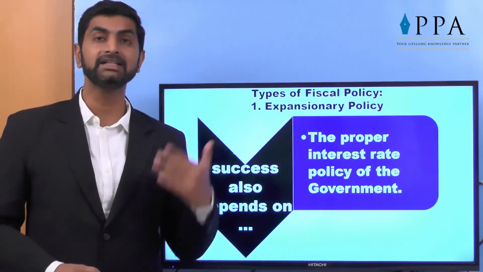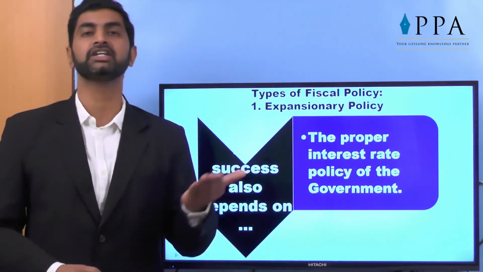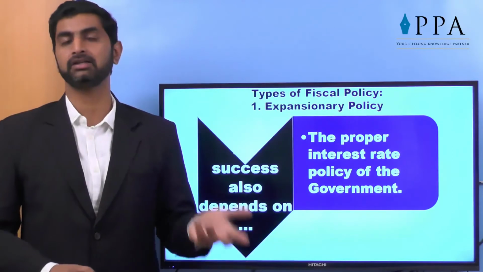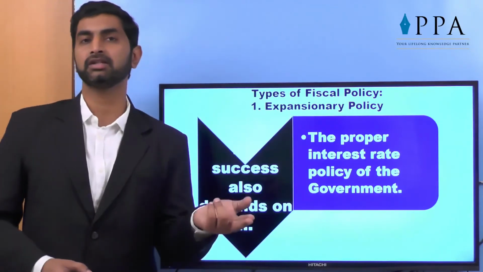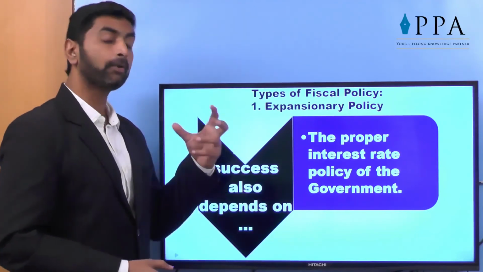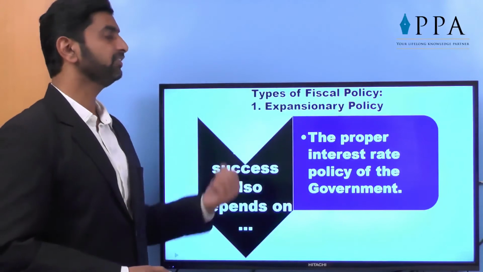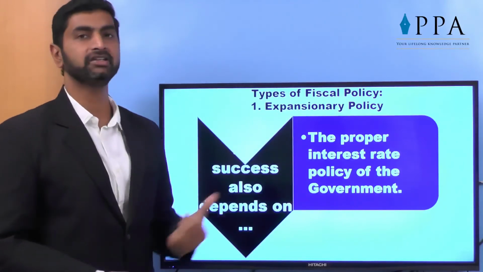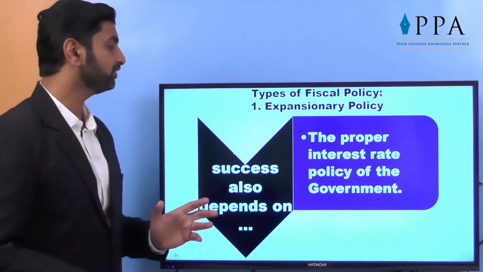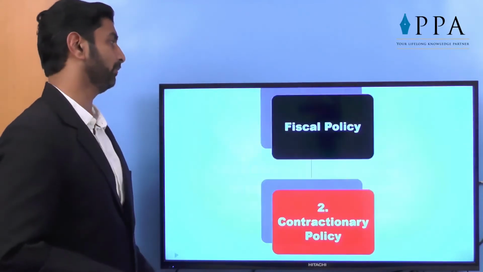But if the bank increases their rates of loan, then no one will go to purchase the goods, generally long-term goods like cars and machineries, etc. That's why a proper interest rate should also be implemented so that the fiscal policy, the expansionary policy, will get success. So we have seen expansionary policy used by the government at the time of deflation.